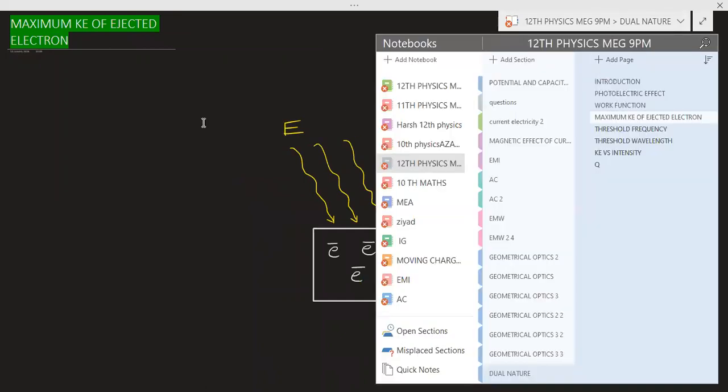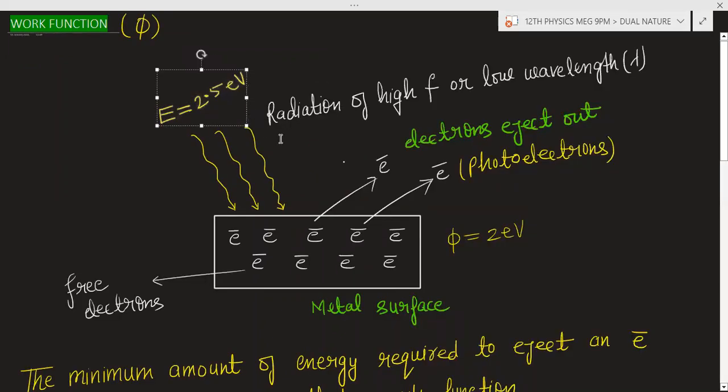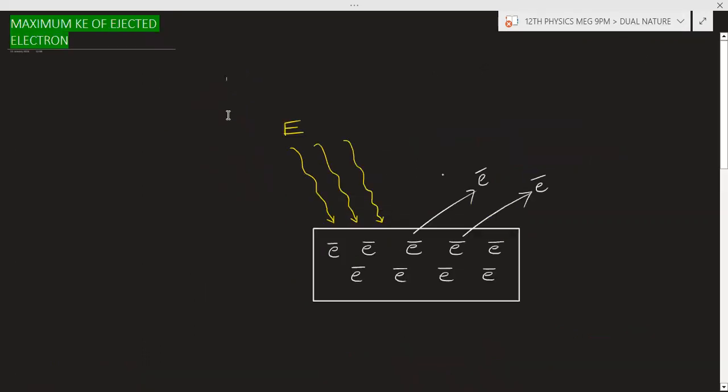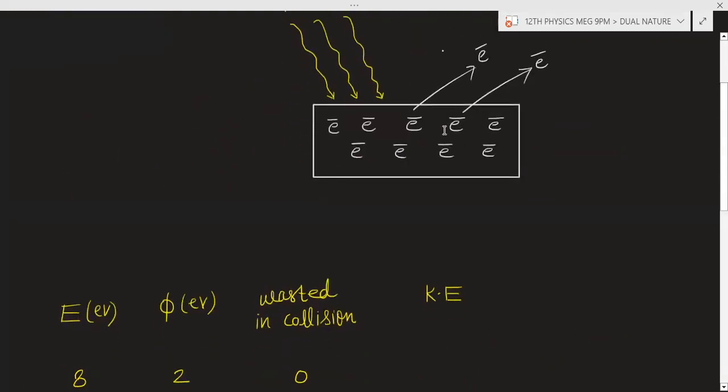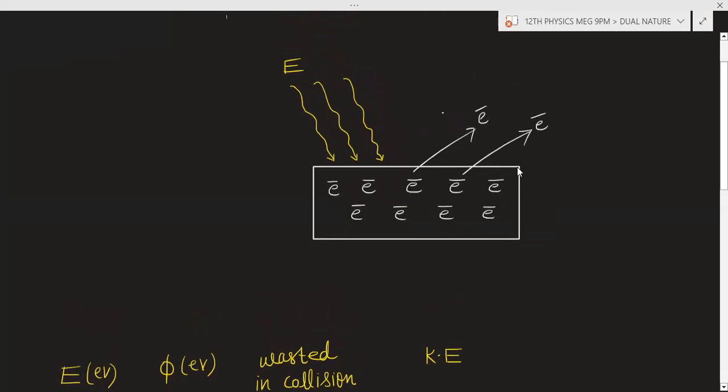Now if you are giving some extra energy, and there is no collision of the electron, that extra energy will be the kinetic energy of the electron. Suppose this metal surface has a work function of 2 electron volt, and you have given an energy of 8 electron volt.